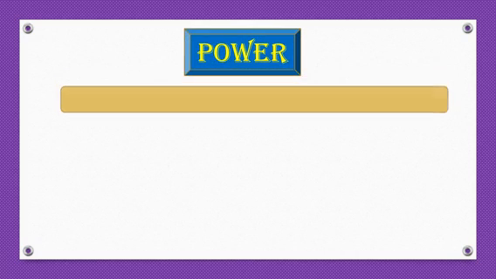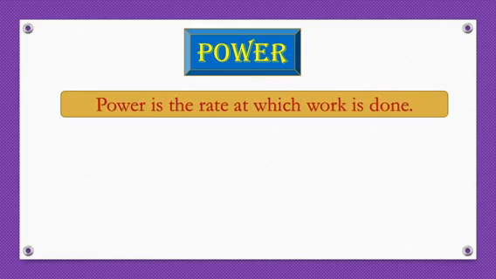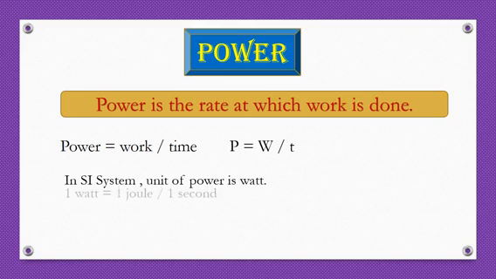The next concept is power. What is power? Power is the rate at which work is done. So the rate of doing work is nothing but the power. So power is equal to work upon time. The formula in symbolic form, we can write the power P is equal to W upon t. In SI system the unit of power is watt. 1 watt is equal to 1 joule upon 1 second.